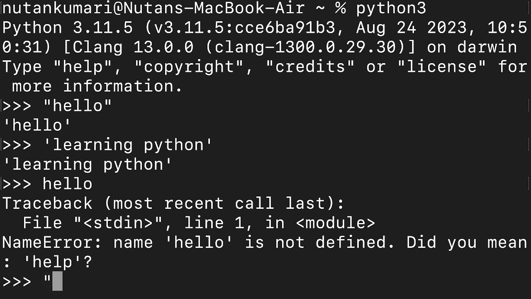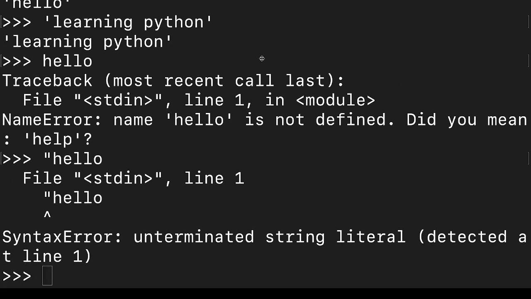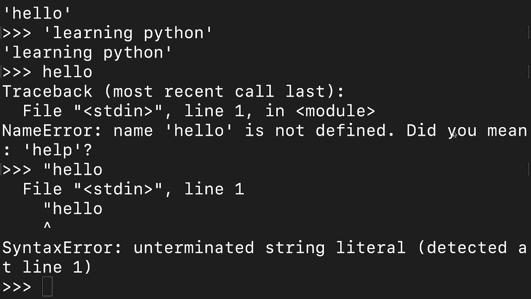Also, let us say I am starting with a quotation but I am not ending it, and only this much is my string. In that case, what will happen? In that case, we are going to get this syntax error. Okay, so I hope it is visible. This is how you are going to get a syntax error.